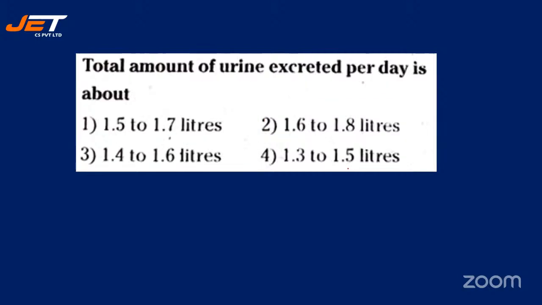All right, next question. The total amount of urine excreted per day is about 1 to 1.5 liters, 1.6 to 1.8 liters, 1.4 to 1.6 liters, or 1.3 to 1.5 liters. What will be the correct answer? These questions are very important, students.